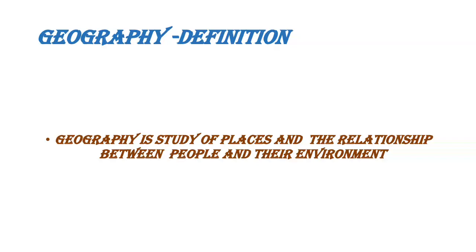Here in this video, we are going to see Geography chapter 1. Totally we are having 8 chapters. And the brief definition of geography is, as I already said, geography is the study of places and the relationship between people and environment, the place we are living in, like oceans, continents, mountains, whatever it is. We are going to study that in geography. That is called geography. Right, what is geography? Geography is study of places and relationship between people and environment.